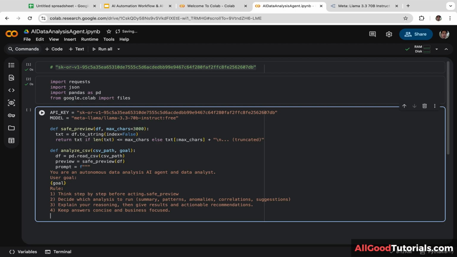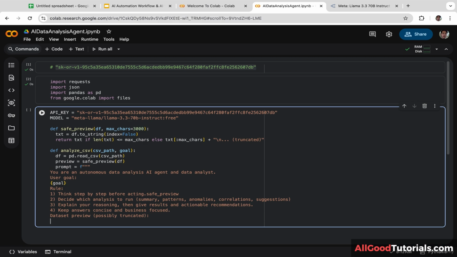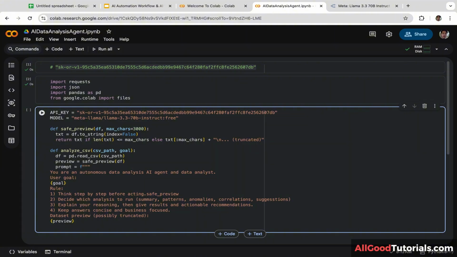And we are also going to include the dataset preview, possibly truncated. And let's copy and paste preview, and let's put that variable here. And we are going to close this.